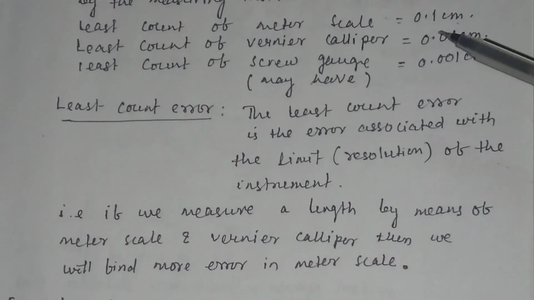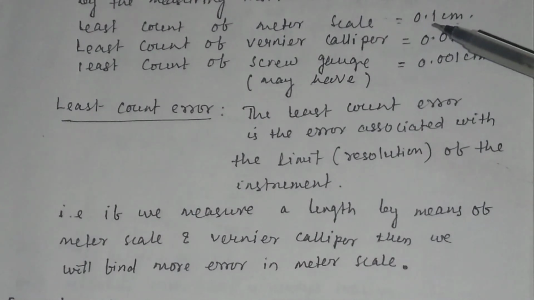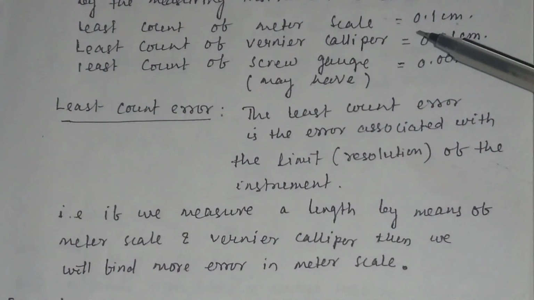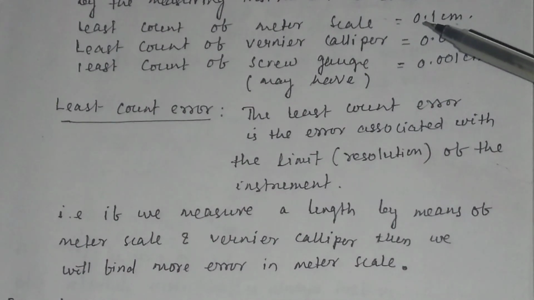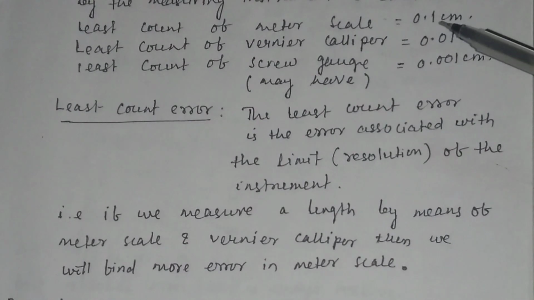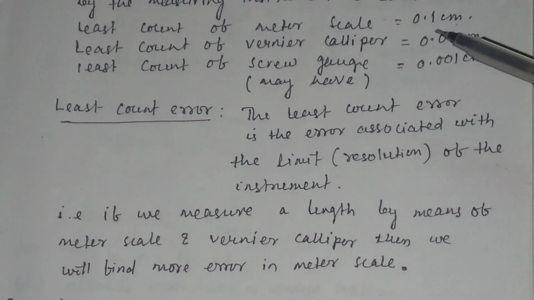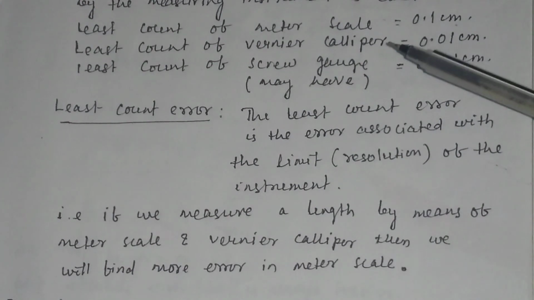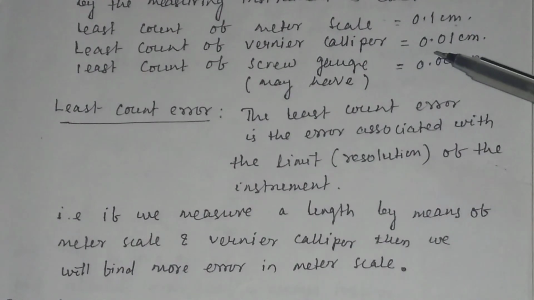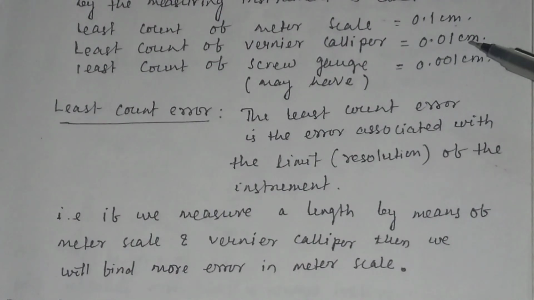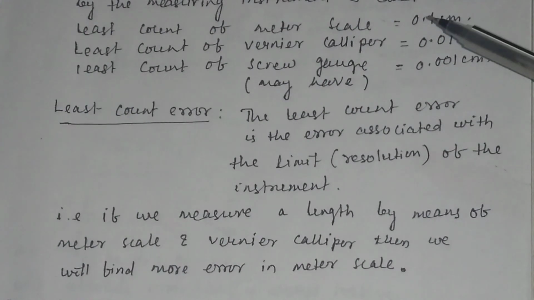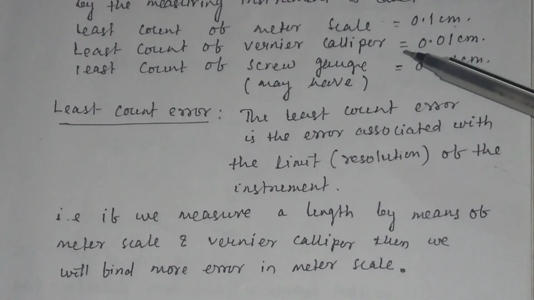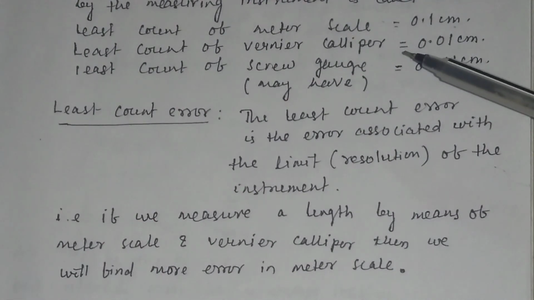For example, if a measurement is done by meter scale, then you can measure up to 0.1. Resolution is 0.1. But if the same measurement is done by vernier caliper, the resolution is 0.01. So the error in case of meter scale is more as compared to the error in vernier caliper.